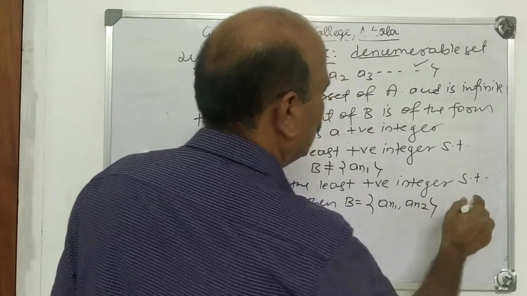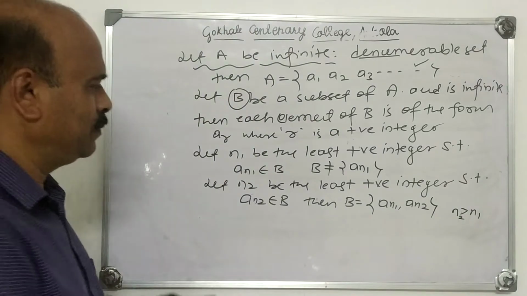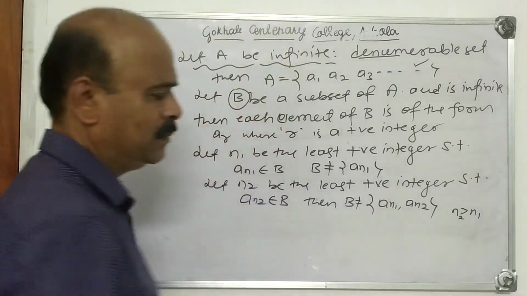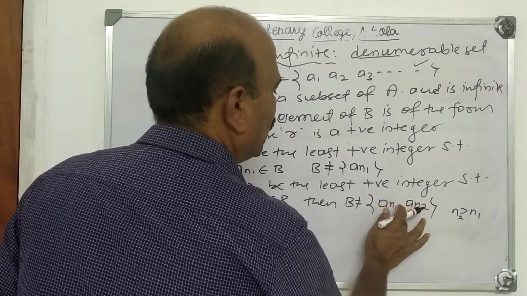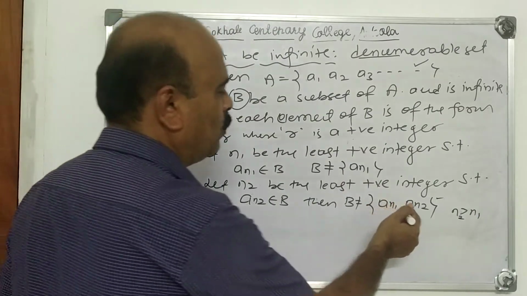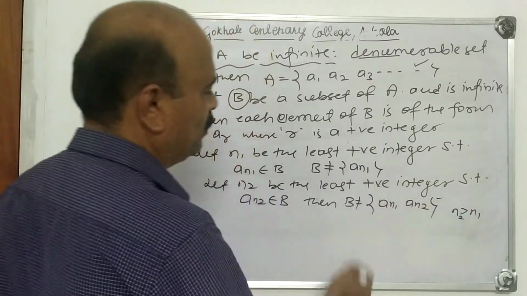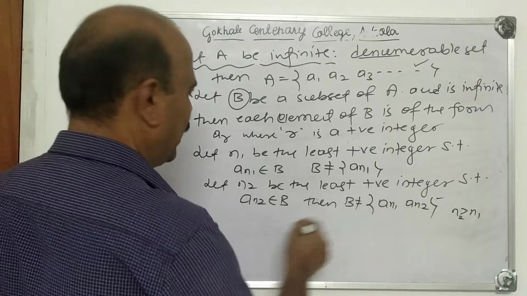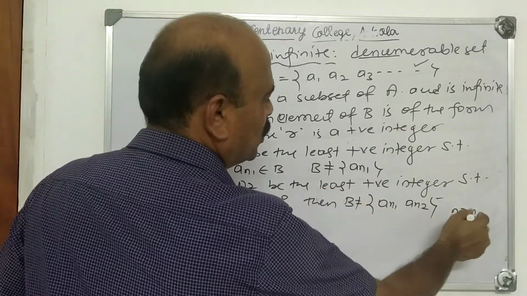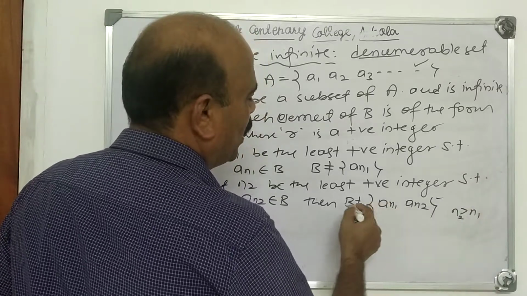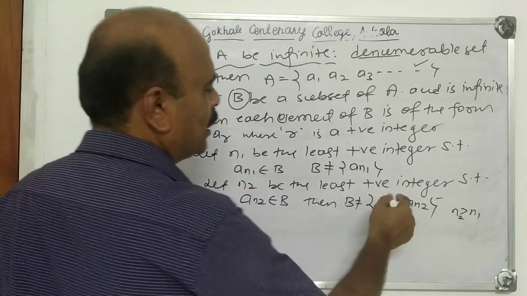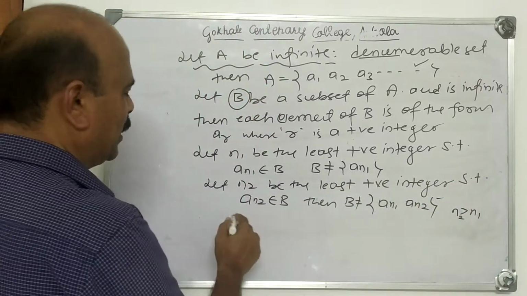It is important. We have taken elements of B like this. B is An1, An2, but B is not equal to An1, An2. What is the meaning of this? B is not only equal to An1, An2. It consists of some more elements because we have taken B as infinite. Now, what are n1, n2 here? n2 is greater than n1 and B consists of An1, An2, but it is not restricted to only two elements. Some more elements are there.